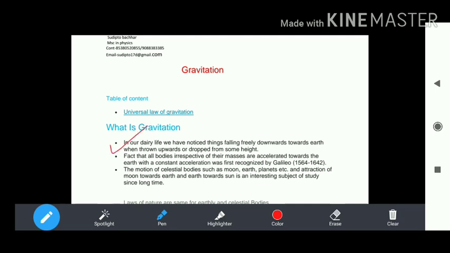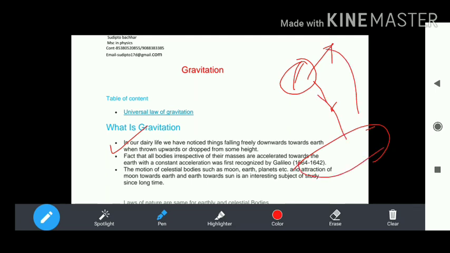In our daily life, we notice things freely falling toward the center when we throw them upward or drop them from some height. If somebody standing here throws a body downward, the body ends up at the last position on the earth's surface. This is the gravitational force.